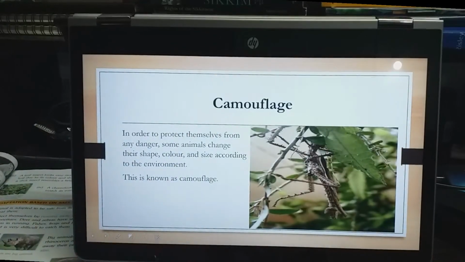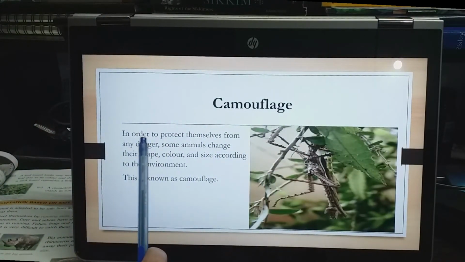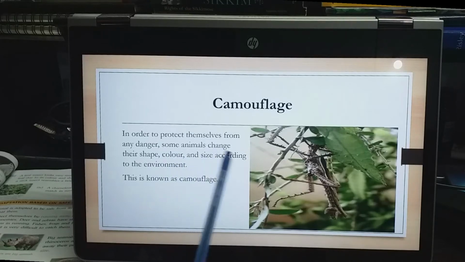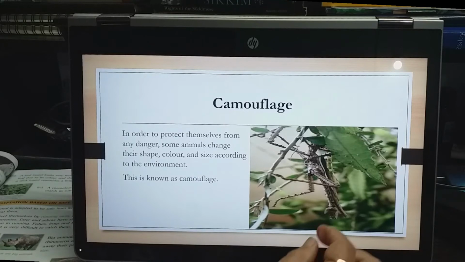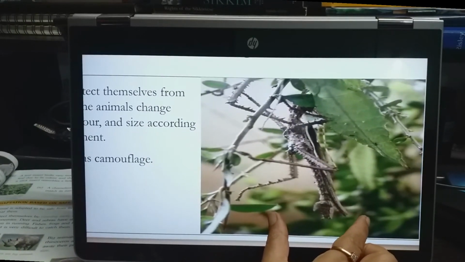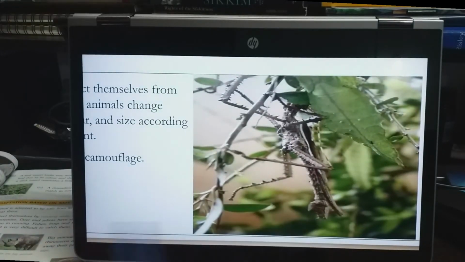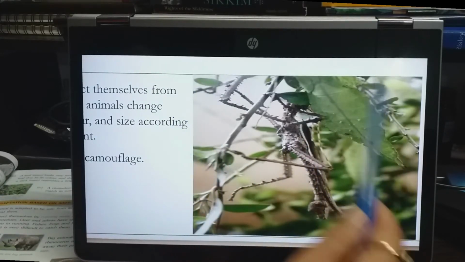Okay, now next is camouflage. Now what is camouflage? In order to protect themselves from any danger, some animals change their shape, color and size according to the environment. This is known as camouflage. Now see, have you seen here? Can you see anything here? I think you may not see, isn't it? You are not clear because of the whole environment. There are some insects here, but they camouflage themselves in this environment.